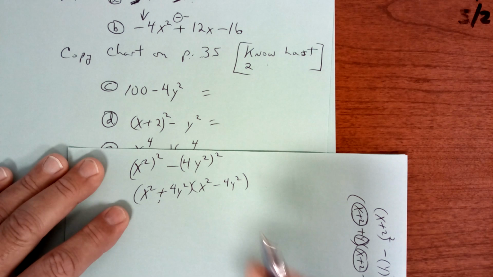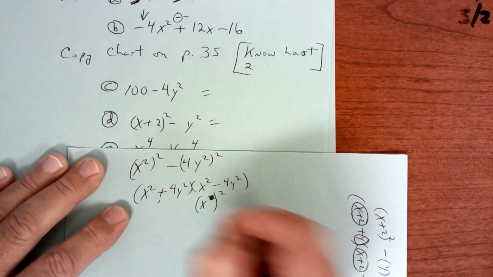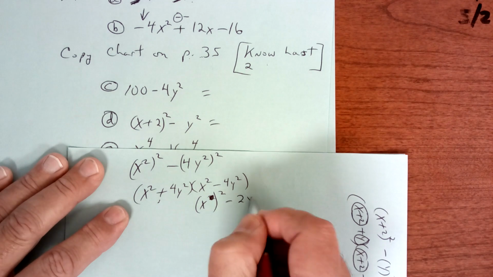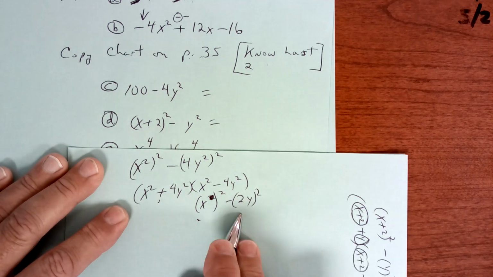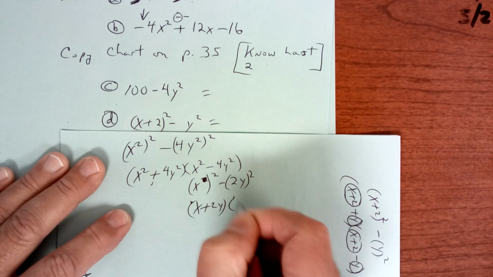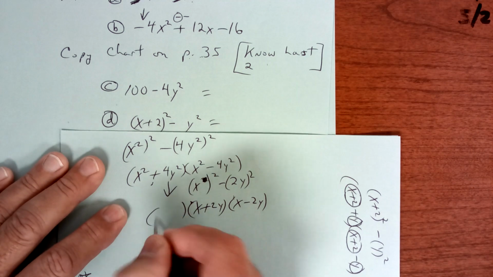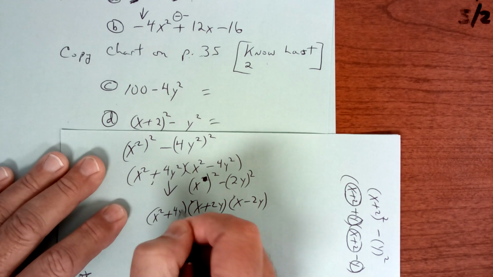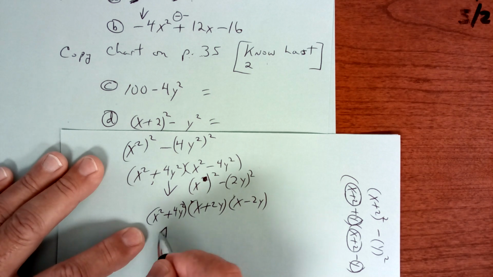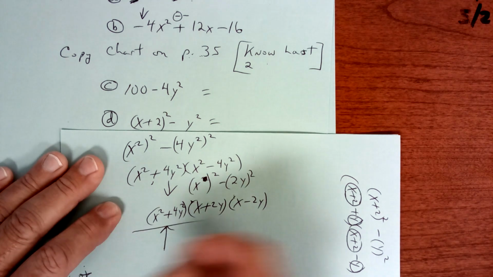This is x squared minus 2y squared, so this one can factor further. So this would be x plus 2y and x minus 2y. So you always have to make sure you factor it completely. This one, again, you can't factor because it's a plus. It has to be a minus. This is your answer. Take a good look at that.